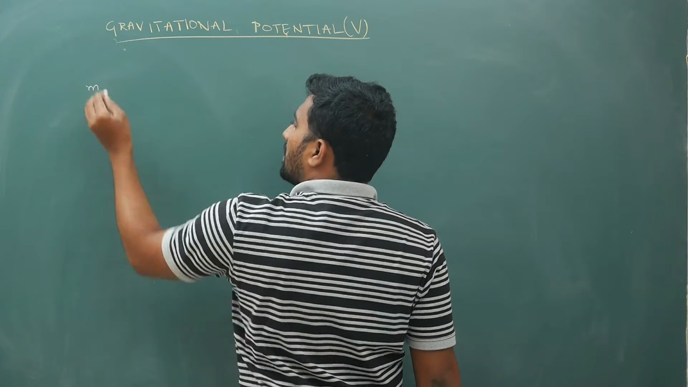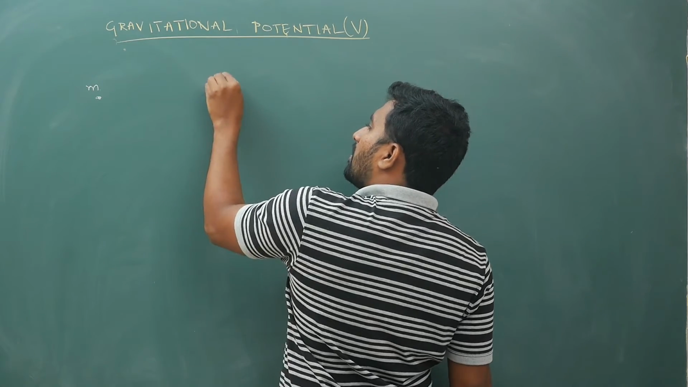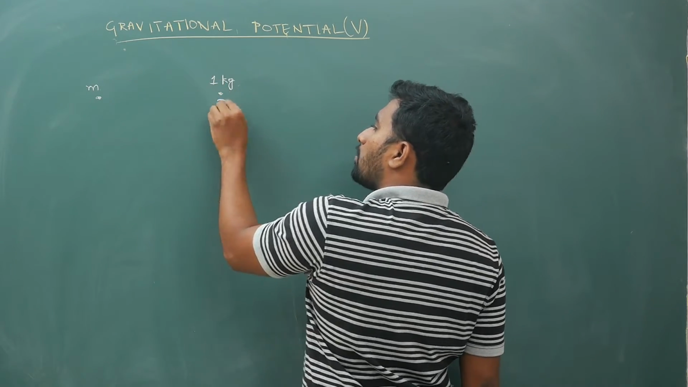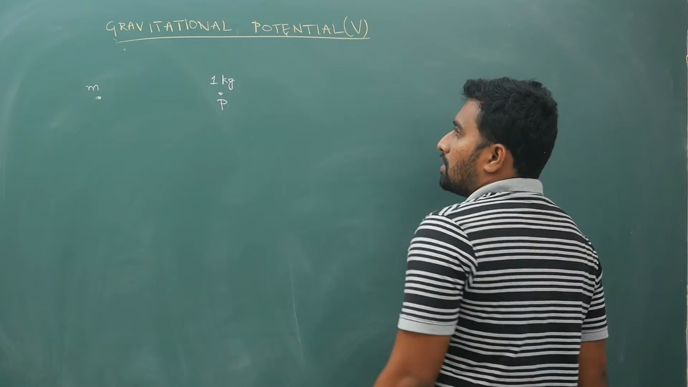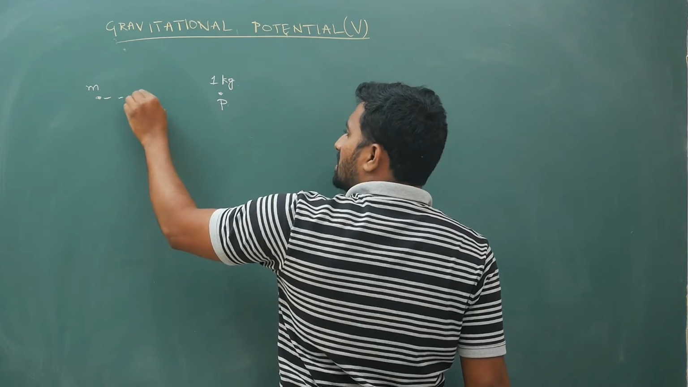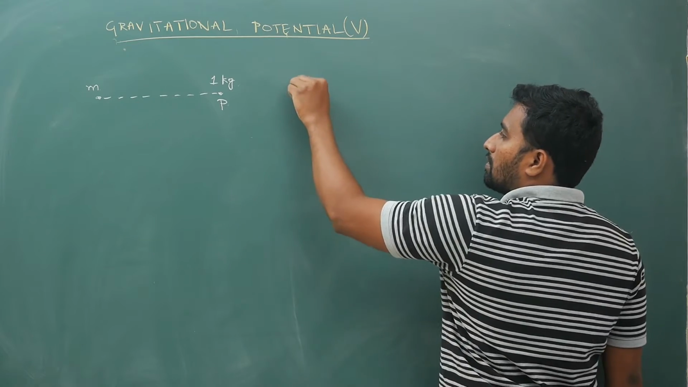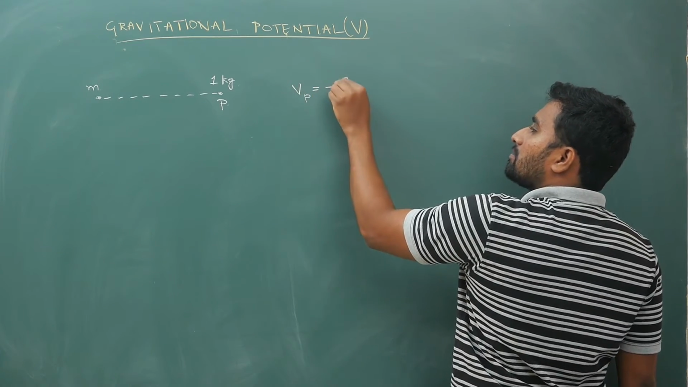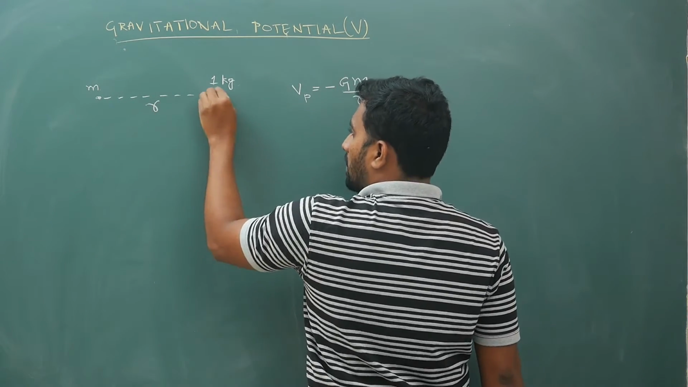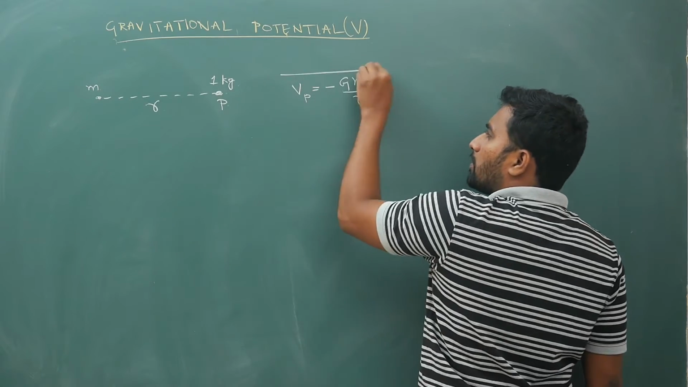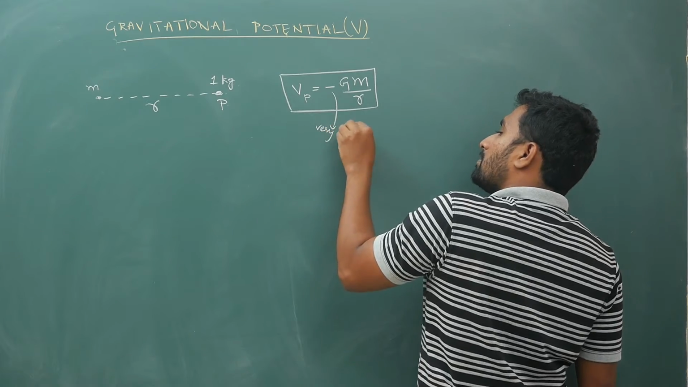If you take a mass M and you take 1 kg at this point P, I told you you will define potential at a point. Definition-wise I will talk about it later, but for now, potential at P, you must just simply remember, is minus GM by R. I will give you the logic now, don't worry. Your potential is minus GM by R, negative sign very important. Many people will forget it.